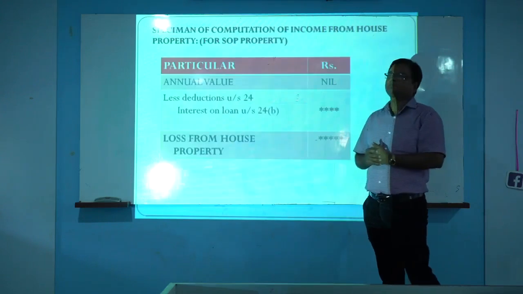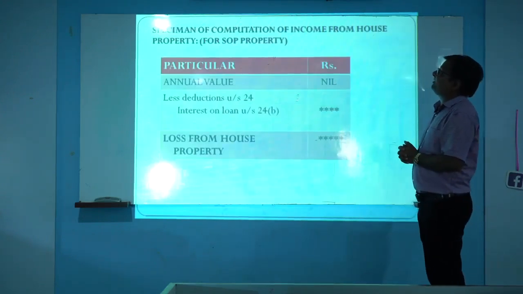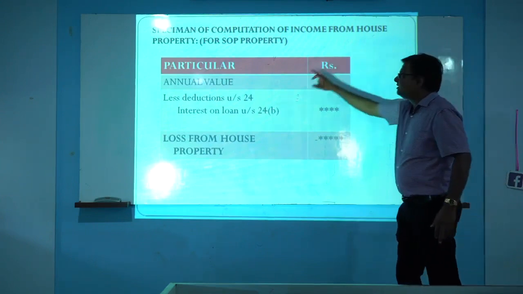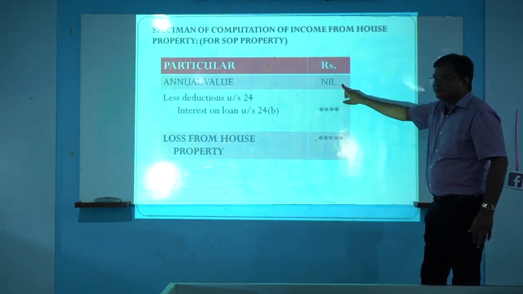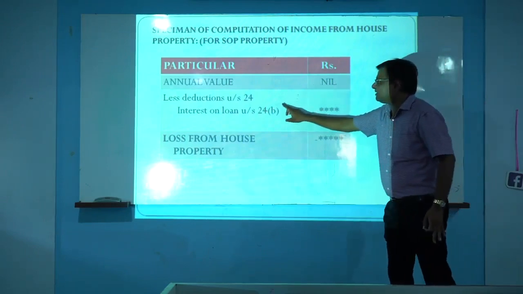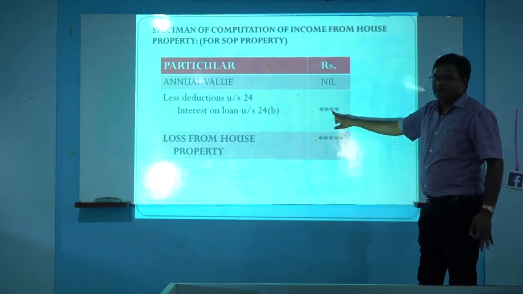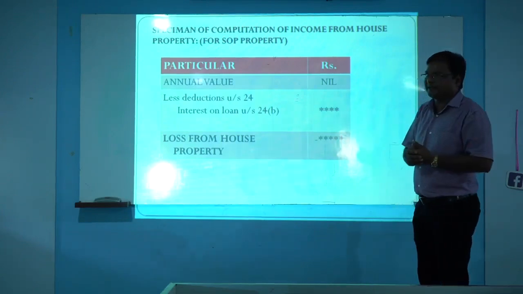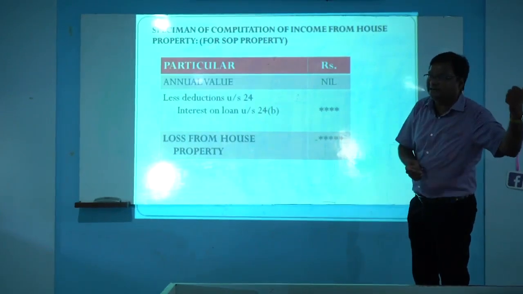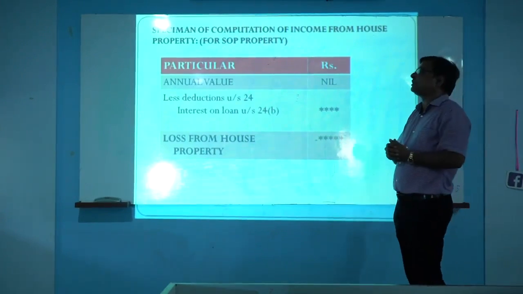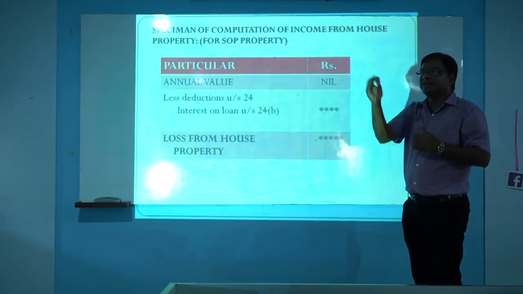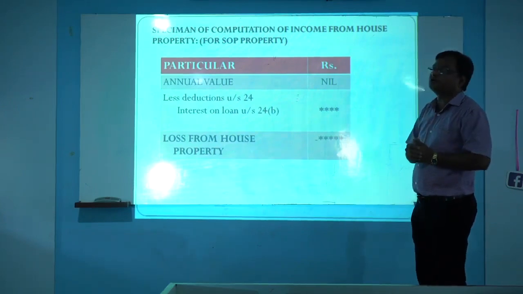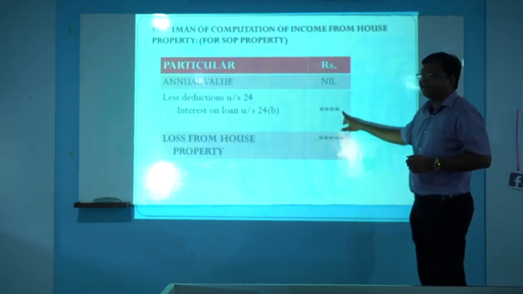Next slide. For SOP property, if the property is self-occupied, we already know that the annual value of this property is nil, and only one deduction is available: interest on loan deduction. For the previous year, suppose interest on loan paid is rupees 20,000 and the loan was taken prior to 1/4/1999. The maximum limit is 30,000. We have paid 20,000 interest on loan, so that 20,000 will be deducted.